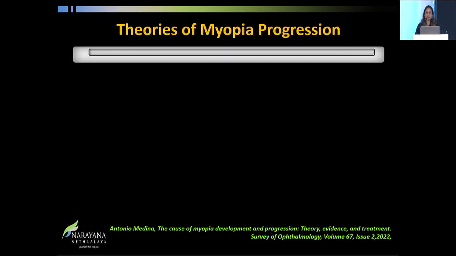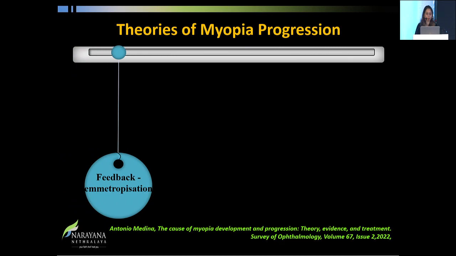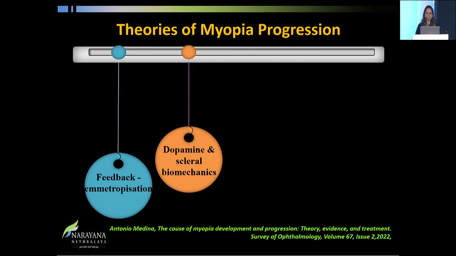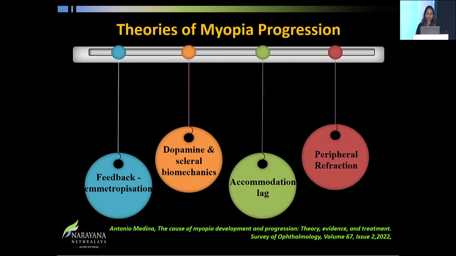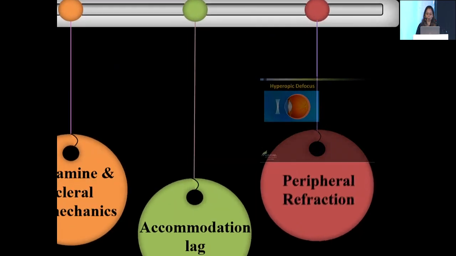So let's understand what the theories of myopia progression are. One is the feedback, the emmetropization, which we are aware of as the child grows. Then dopamine, low dopamine is known to cause axial elongation, and similarly, there are issues with scleral biomechanics, which can also be an implication. Accommodation lag, and one other option, that is peripheral refraction. And I'm going to be primarily talking on this because this is the concept behind the optical intervention.